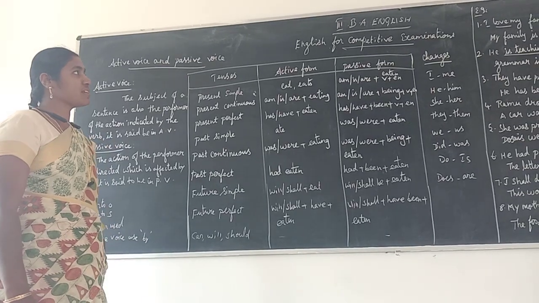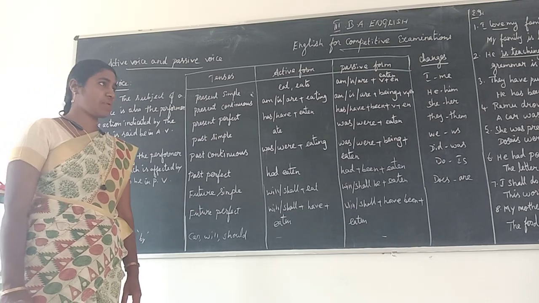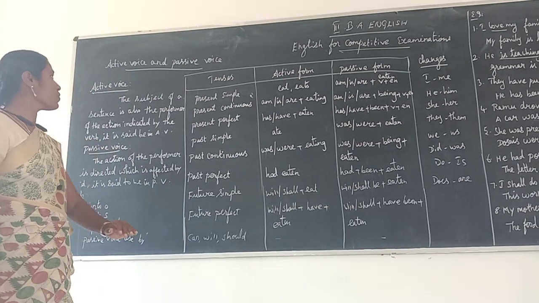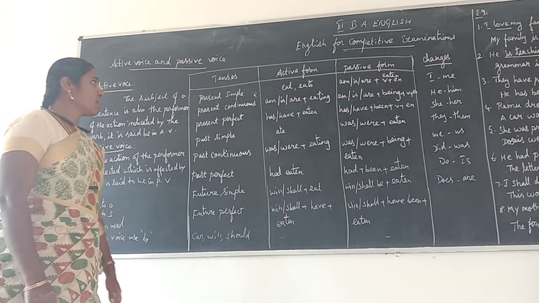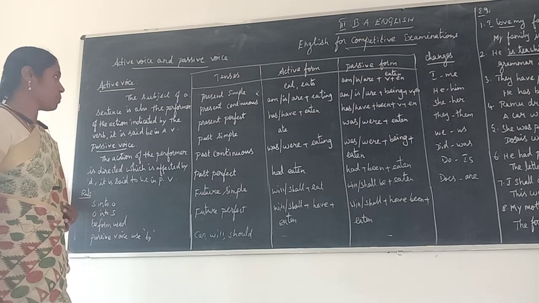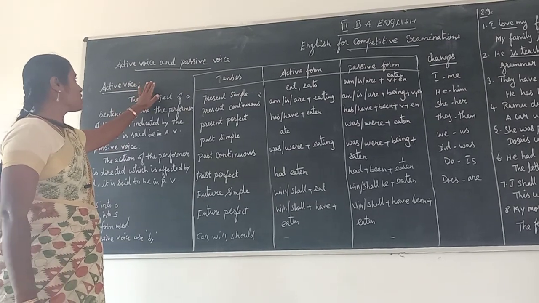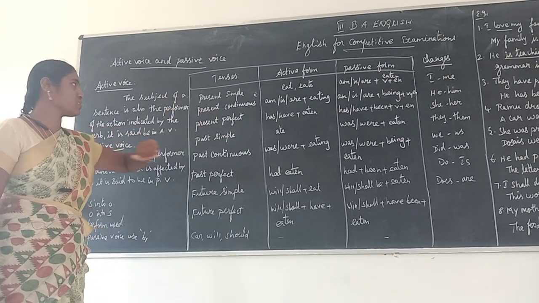Hi students, for third B English department students, English for Competitive Examination, second unit, last topic: active voice and passive voice. In grammar, active voice and passive voice are also one of the important topics. First you listen to what is meant by active voice and then what is meant by passive voice.